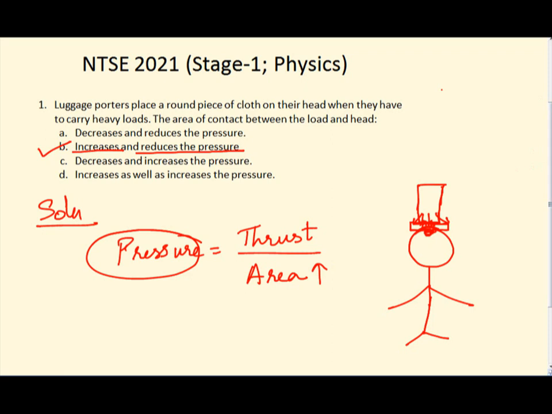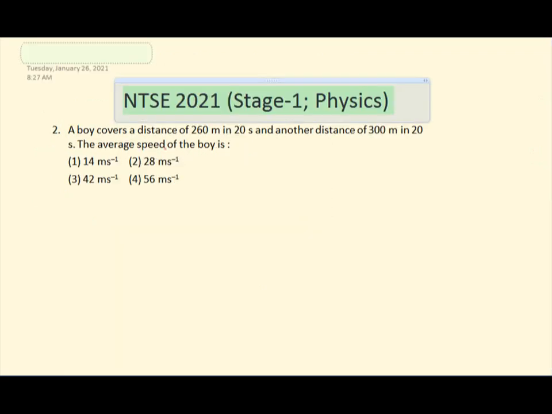Next, the second question is: a boy covers a distance of 260 meters in 20 seconds, and in the second round he covers a distance of 300 meters in 20 seconds. You have to calculate the average speed of the boy. So how should we solve this?